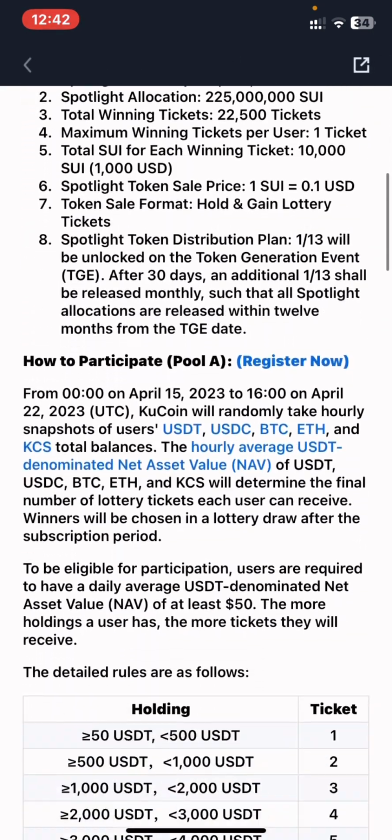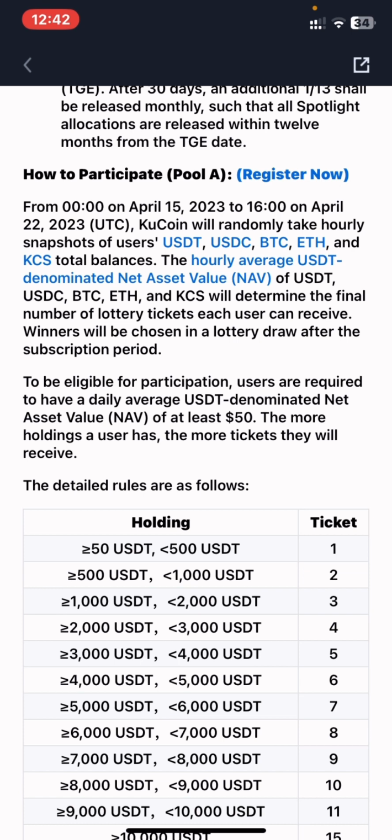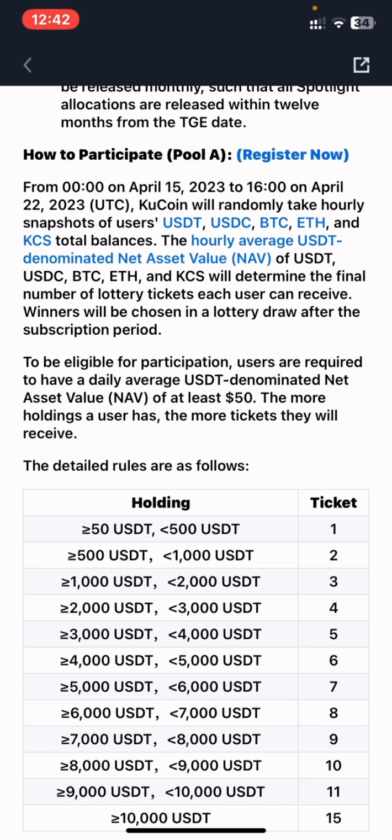So right now I'm going to scroll down to get straight to the details of the tokens you need. You need USDT, USDC, Bitcoin, Ethereum and KCS. So the total balance, the hourly average USDT-denominated net asset value (NAV) of USDT, USDC, Bitcoin, Ethereum and KCS will determine the final number of lottery tickets each user can receive. Winners will be chosen in a lottery draw after the subscription period has ended.